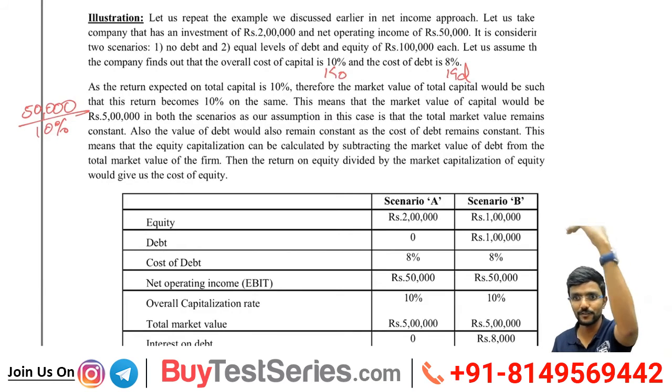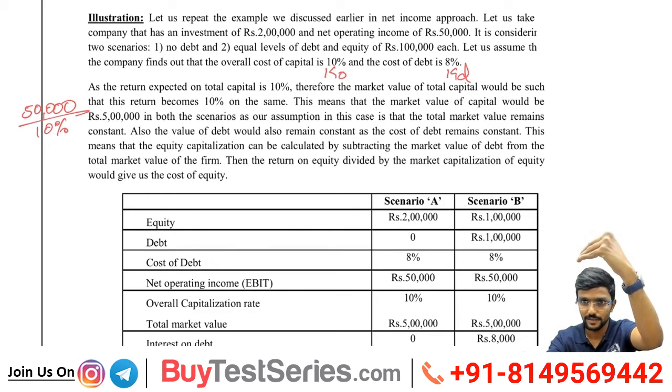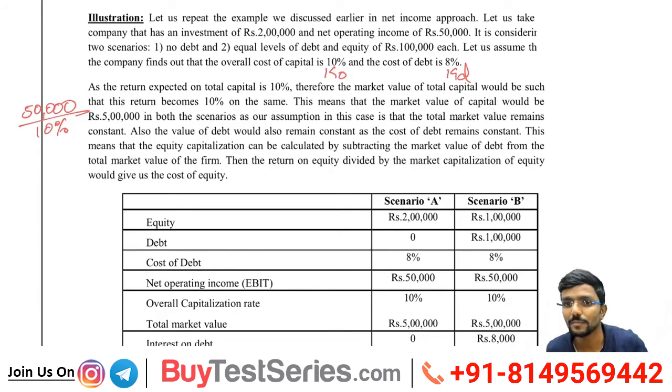Now I have market value of the company, 5 lakh. Now if I deduct market value of debt from this, 8,000 divided by 8%, I will remove market value of debt. What is remaining, sir? Market value of equity. Market value of the company is 5 lakh. Market value of debt will be 1 lakh. How did I get 1 lakh? 8,000 divided by 8%. Agree? What is 8,000? Interest. What is 8%? Interest rate or cost of debt. So you will get value of debt. So from 5 lakh if I remove 1 lakh, what will I get, sir? Value of equity.